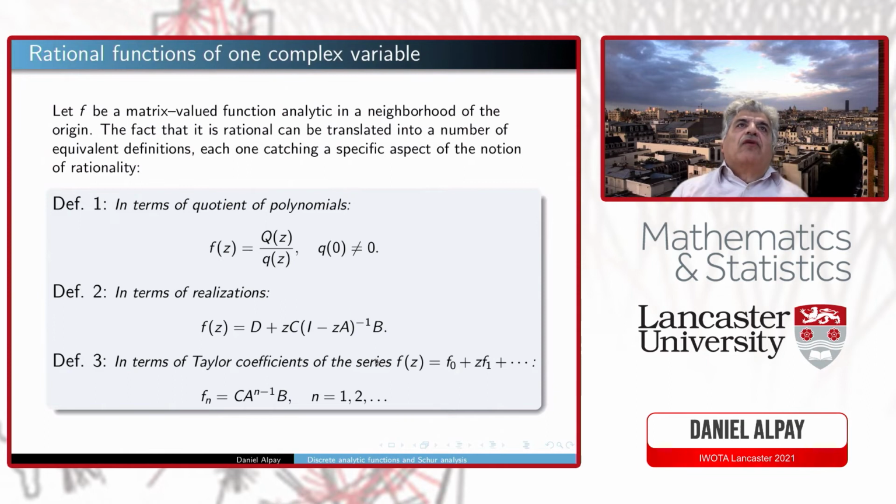To conclude, I would like to mention that rational functions can be defined in a number of equivalent definitions in the classical case. And as you look in each domain for the counterparts of Schur analysis, not all these definitions make sense. So let's say if you take a matrix-valued rational function analytic at the origin, it would be a quotient of polynomials, it would have a realization. You can characterize it in terms of its Taylor coefficients.